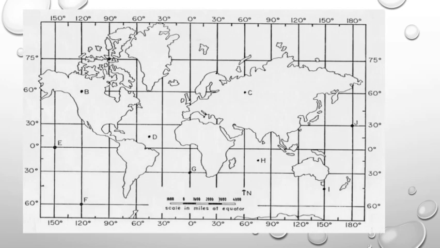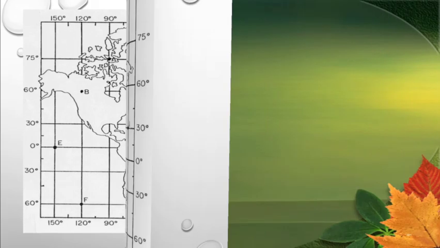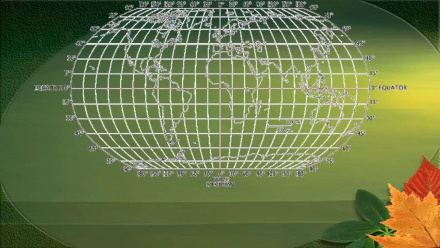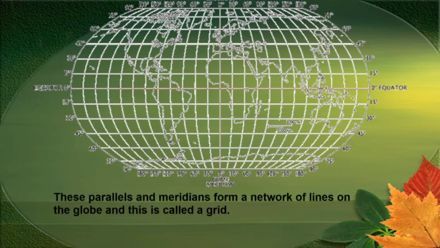So, students, in the beginning we read that these parallels and meridians are drawn to find out the location of places on the earth. But how do we calculate that? How is a place located on the globe? Let's see. We have seen that meridians cut parallels at right angles, that is 90 degree. These parallels and meridians form a network of lines on a globe, and this is called a grid. Please see the picture carefully. This is called a grid.